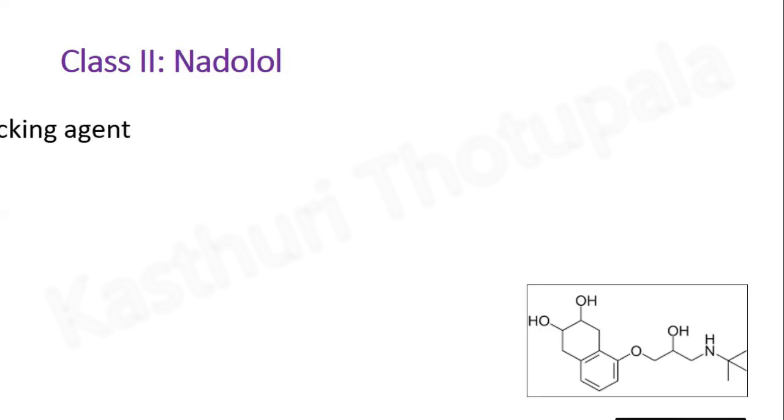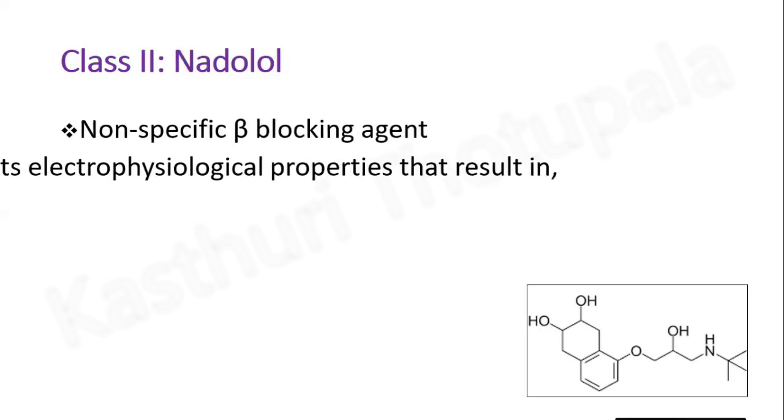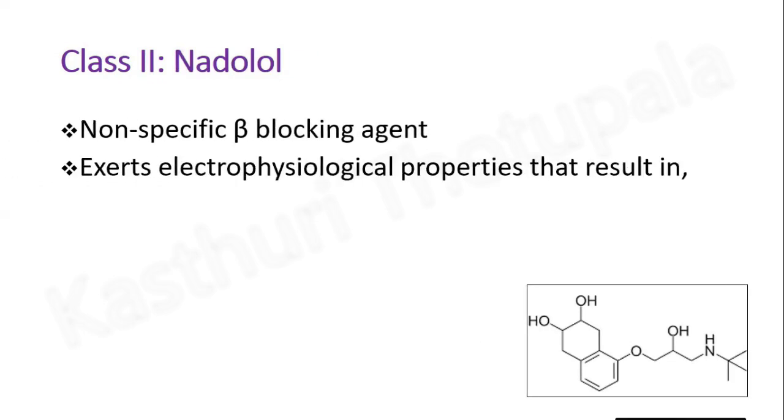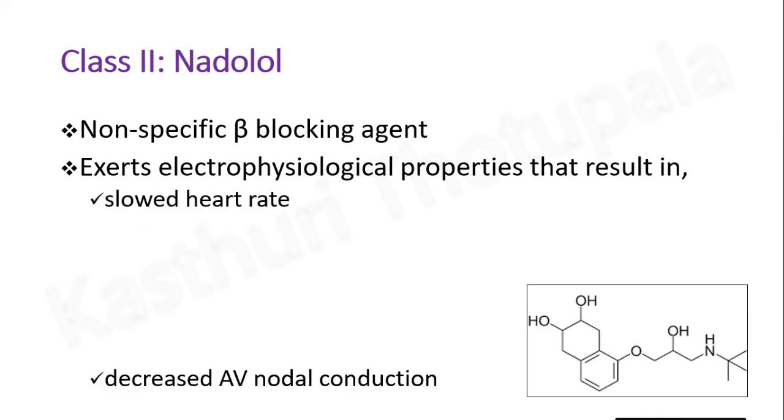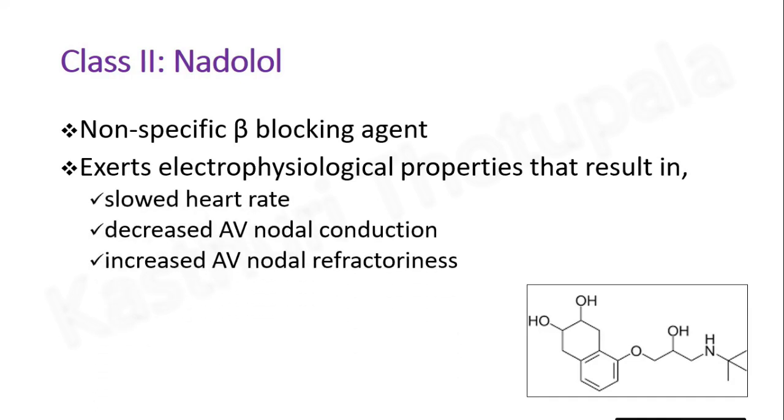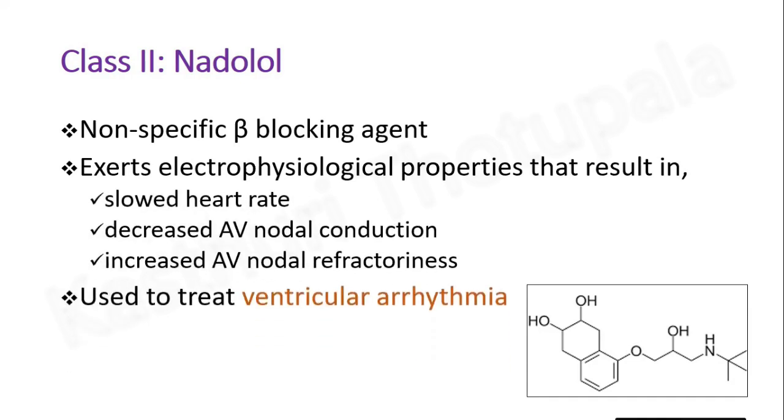Next example is nadolol. This is the nadolol structure. It is a non-specific beta-blocking agent. Slowed heart rate, decreased atrioventricular nodal conduction, and increased atrioventricular nodal refractoriness are electrophysiological properties shown by nadolol. It is used to treat ventricular arrhythmia.